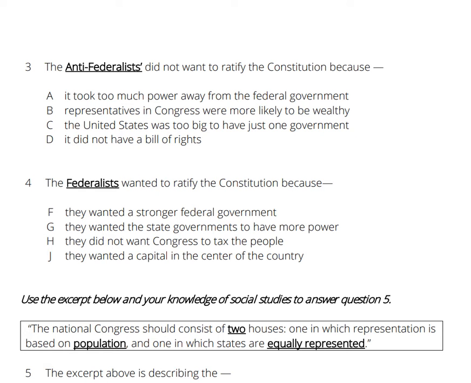4. The Federalists wanted to ratify the Constitution because F. They wanted a stronger federal government. G. They wanted the state governments to have more power. H. They did not want Congress to tax the people. J. They wanted a capital in the city of the country. Pause the video to answer question 4.